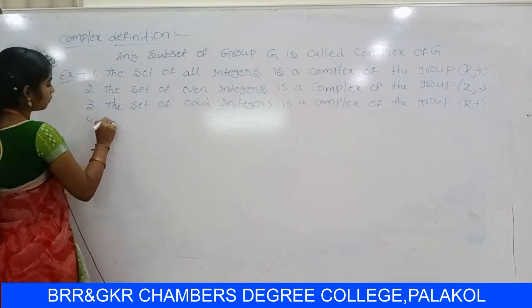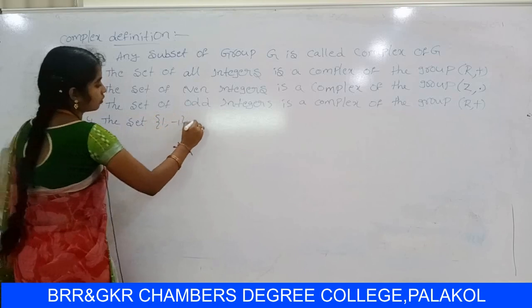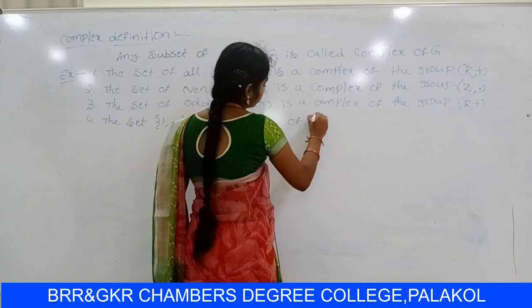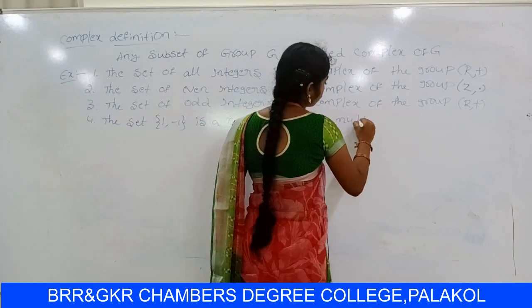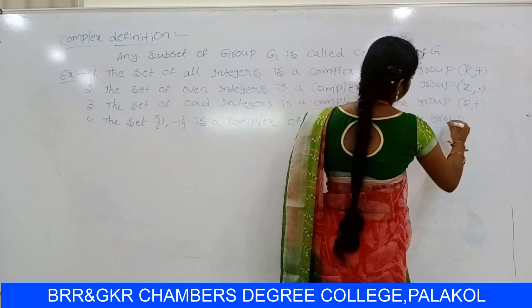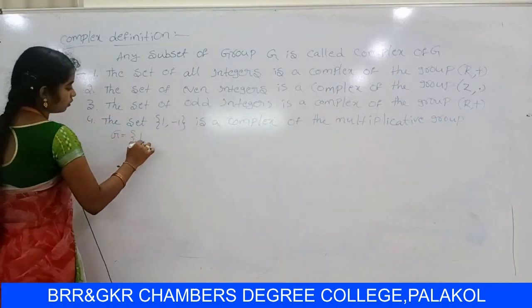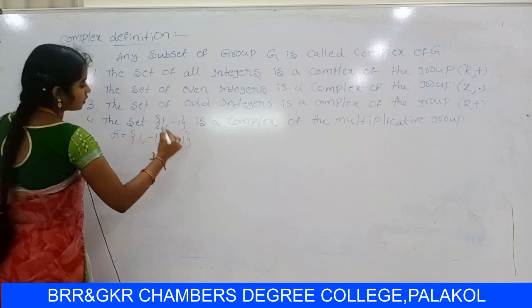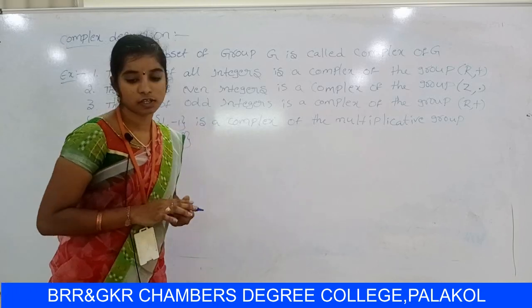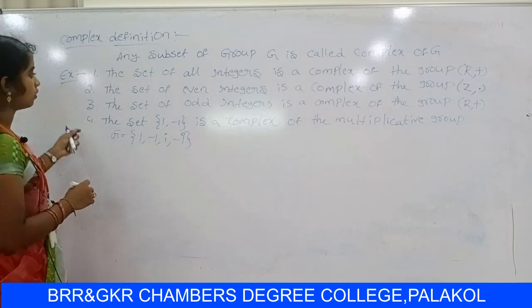Next example: the set {1, -1} is a complex of the multiplicative group Z equal to {1, -1, i, -i}. So these are the examples.